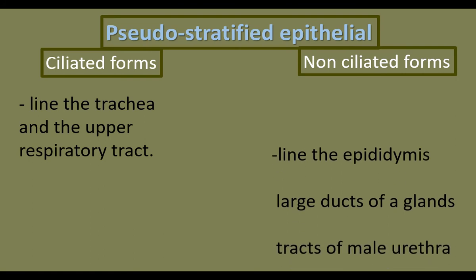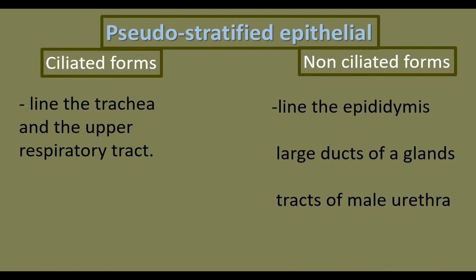Non-ciliated forms line the epididymis, the large ducts of glands, and tracts of the male urethra. Epididymis is a part of the testis. Epididymis is a coiled tube found at the outer surface of the testis where sperms are stored.